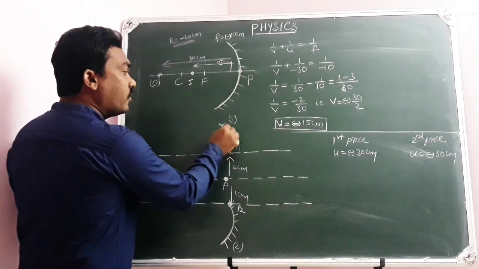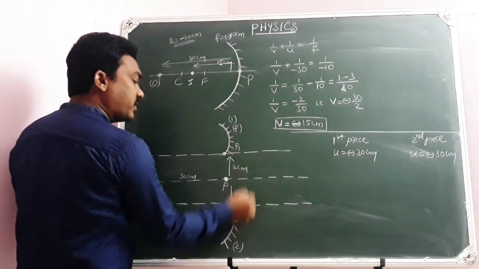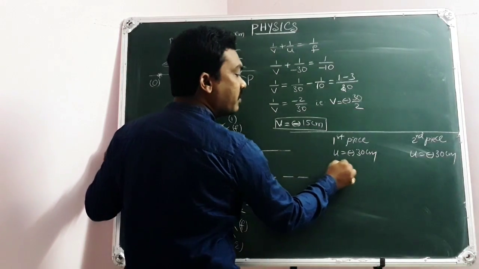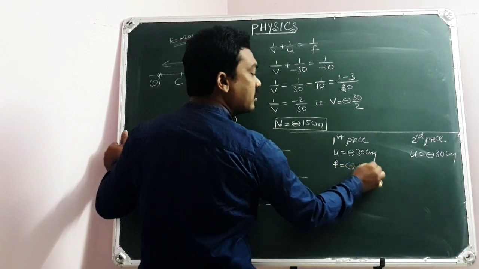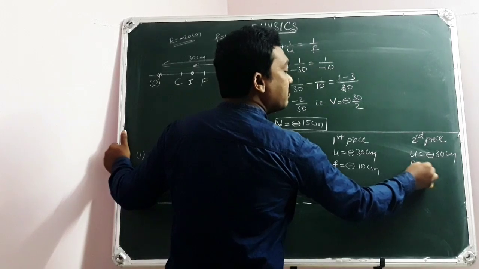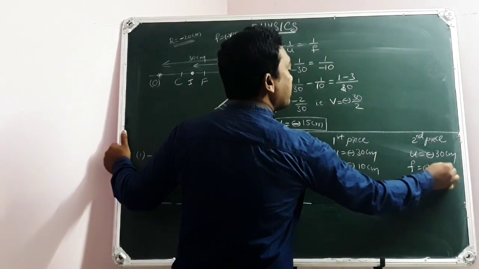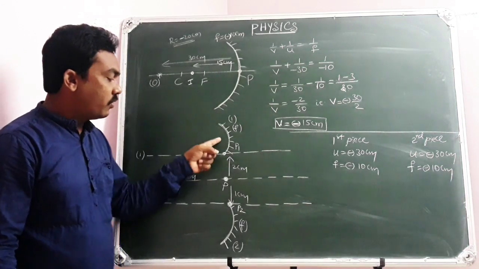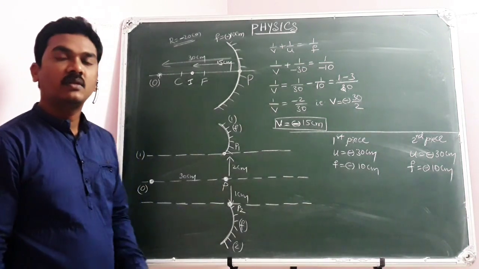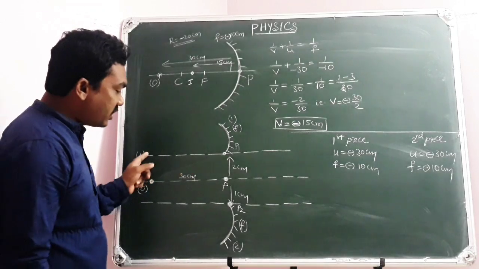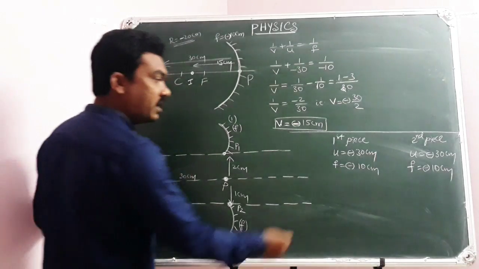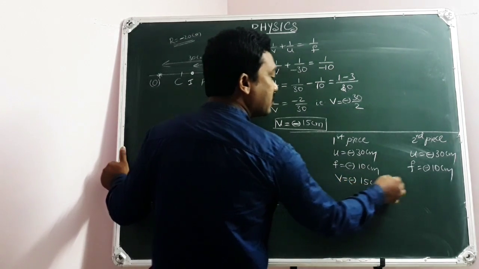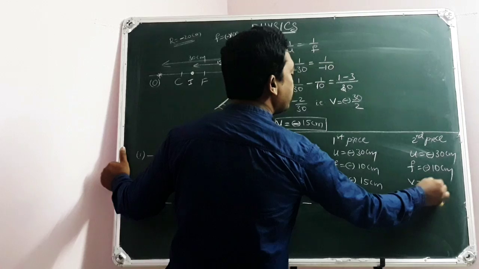And moreover, I told you the focal length remains the same for both of them as that of the original piece. Means focal length remains as minus 10 centimeter for each piece, because as you cut the spherical mirror along the principal axis, focal length remains the same. As object distance remains the same, focal length remains the same, image distance remains the same, which is 15 centimeters. There is no doubt in that.